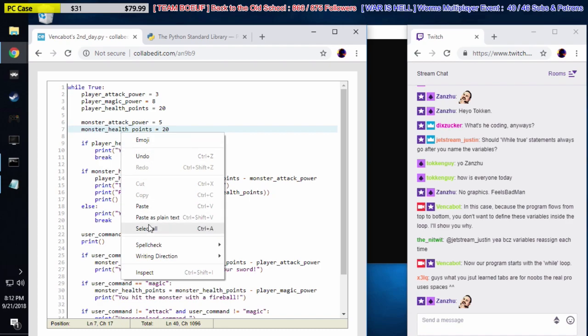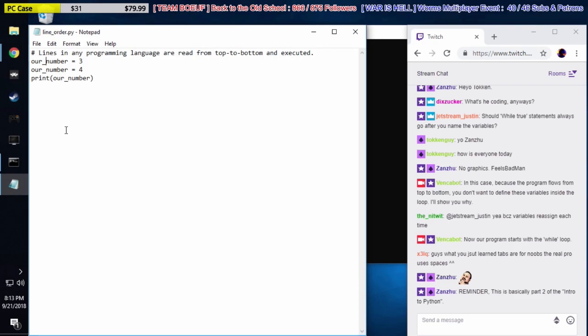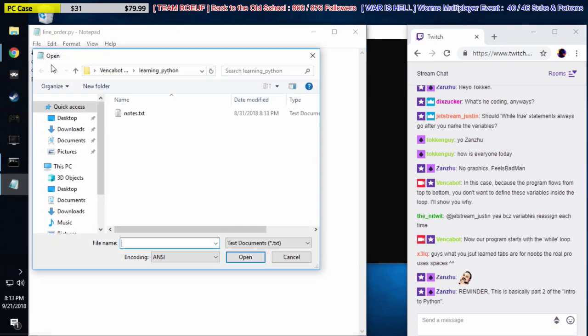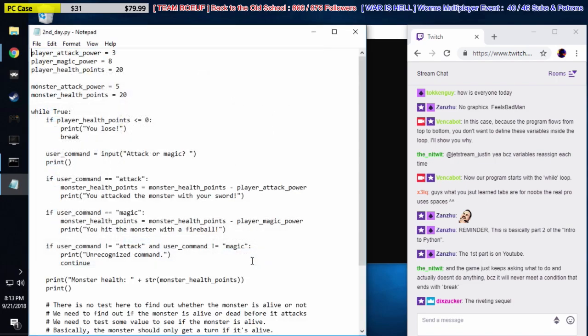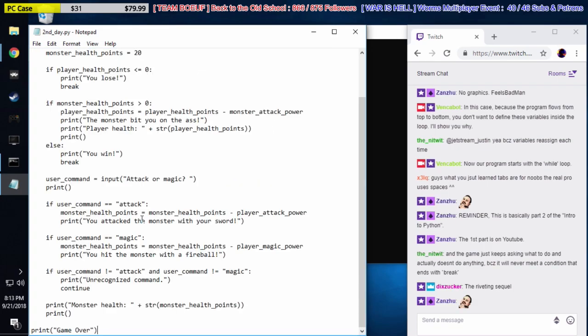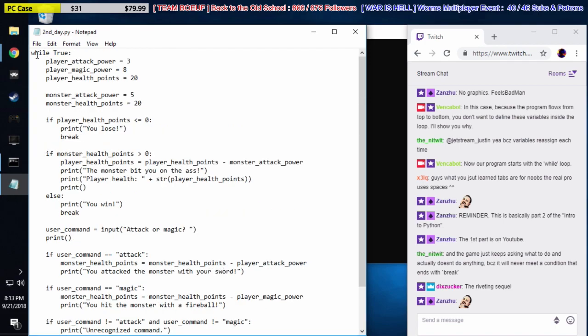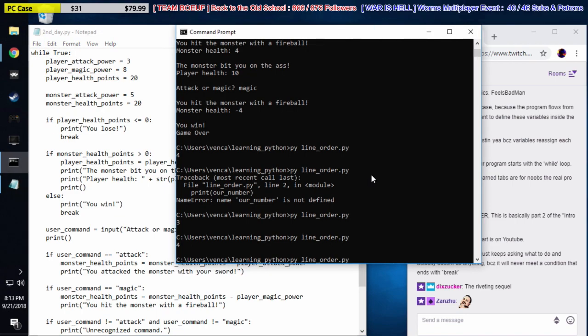So let's select all here. Go to our notepad document. I'm going to open our secondday.py. Select all here. Paste our new code. Okay, so our code with our assignments being done inside the while loop. All right, so let's go back here and run second day.